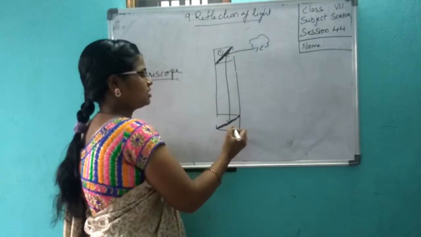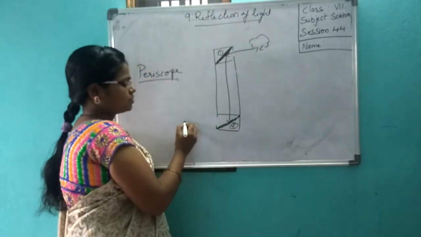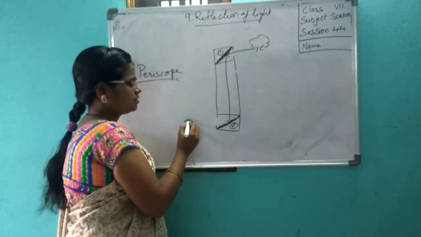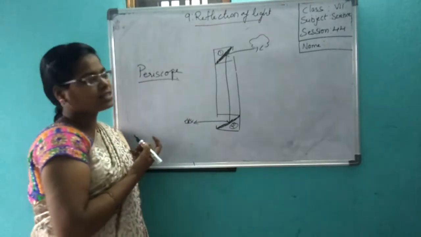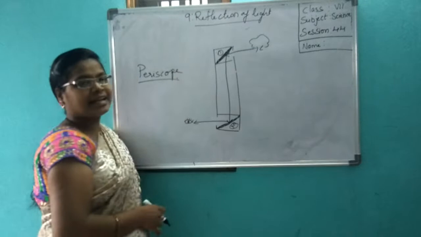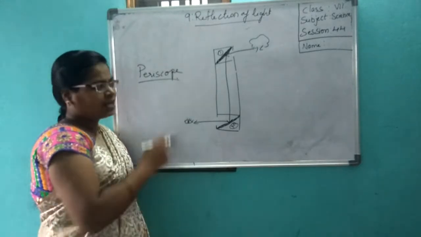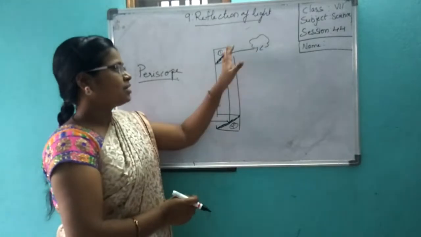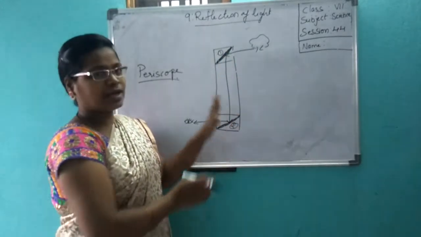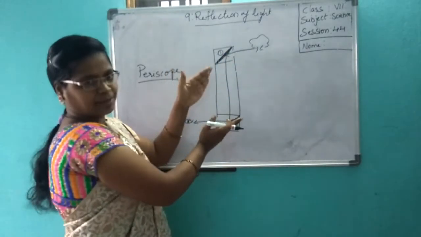This is the first mirror, this is the second mirror. And if you see from here, what image will you see? You will see the tree image. This image should fall on this. You have to try like that and set them.